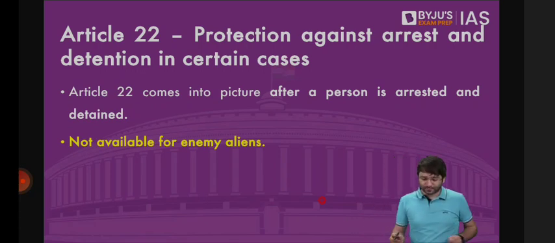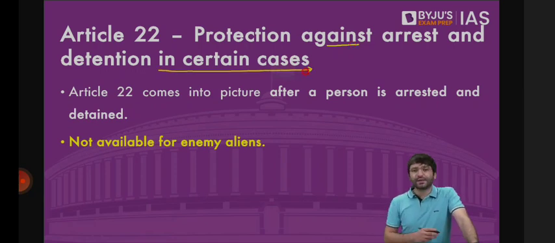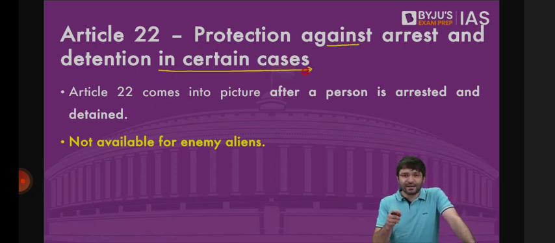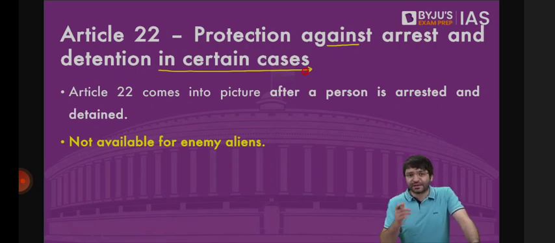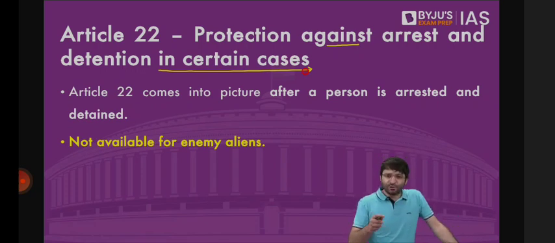Let's look at Article 22, protection against arrest and detention, but in certain cases, which means nobody has a fundamental right against arrest because you can be arrested. Because right to life and personal liberty is not an absolute fundamental right. Whenever you violate the law, if the procedure established by law is followed, which basically is due process of law after the 1978 Maneka Gandhi judgment, your right to life and personal liberty can be violated, which means you can be arrested, you can be detained.